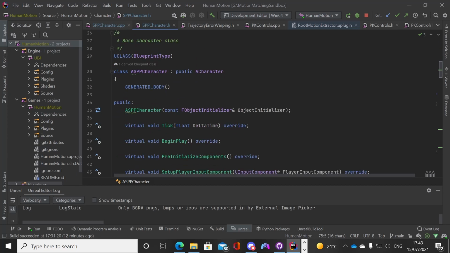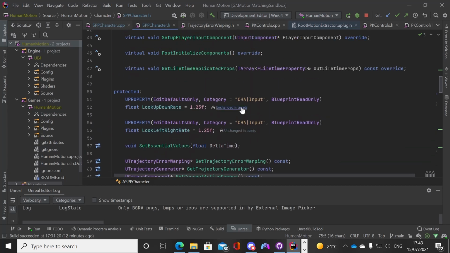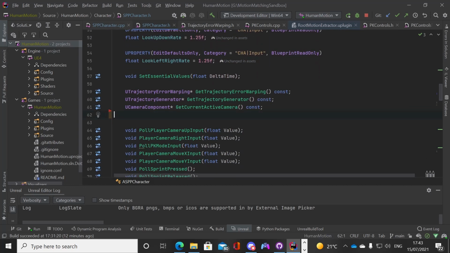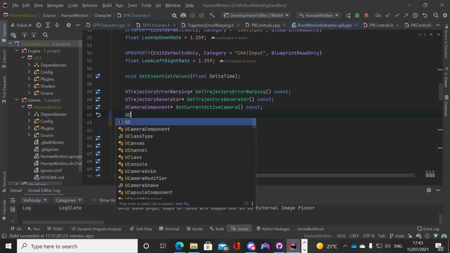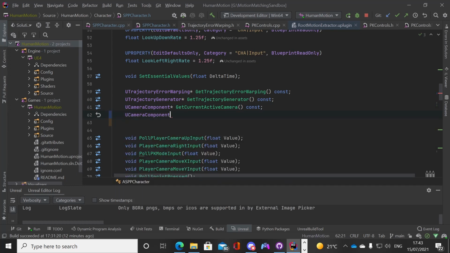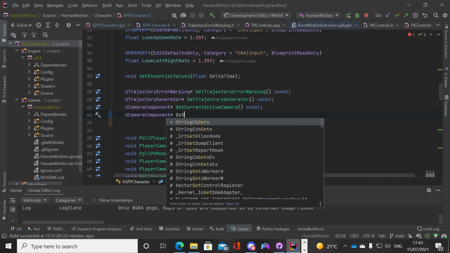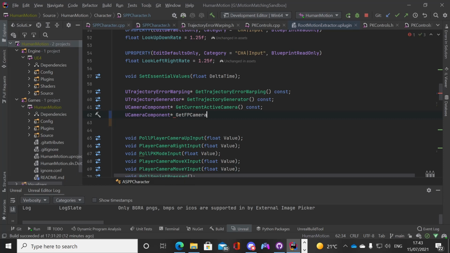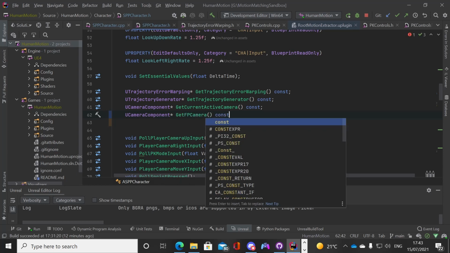So here, where should we, oh yeah, okay. We're going to do this in protected as well. We're going to say a U camera component, reference again because that's the type of the function that we're going to get first person camera const, because it's a constant function.